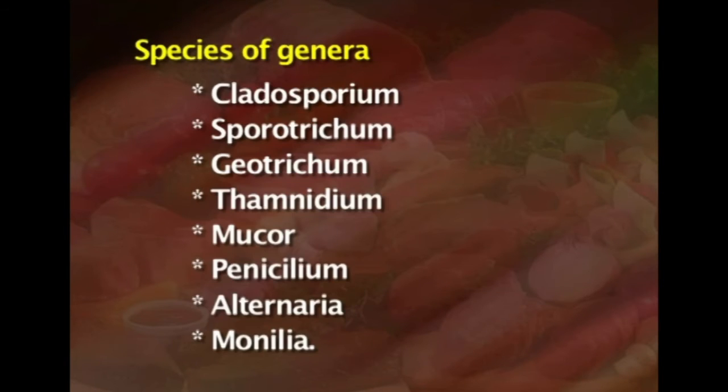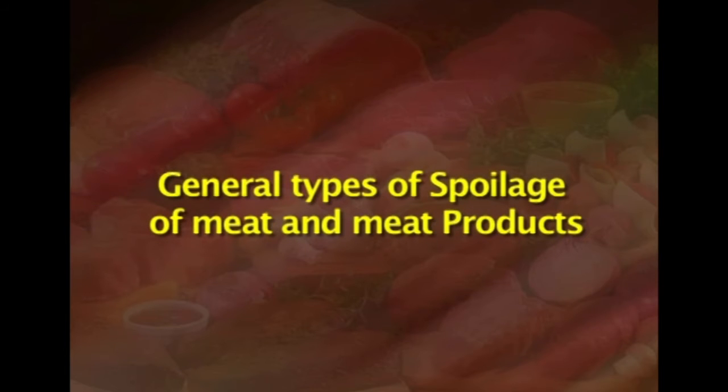Molds of many genera may reach the surface of meats and grow there. Especially important are species of genera Cladosporium, Sporotrichum, Geotrichum, Thamnidium, Mucor, Penicillium, Alternaria and Monilia. Looking at the general types of spoilage of meat and meat products, let us look into different kinds of spoilages which we can see and perceive.